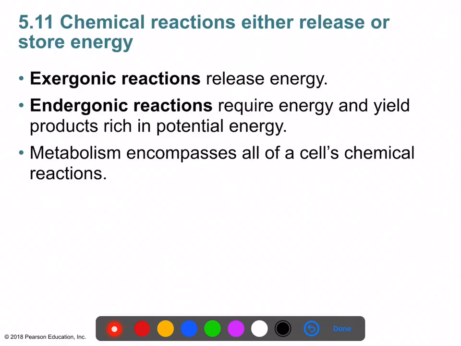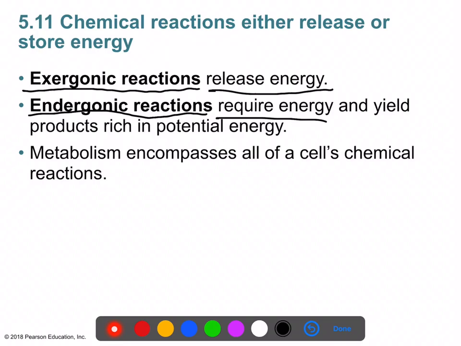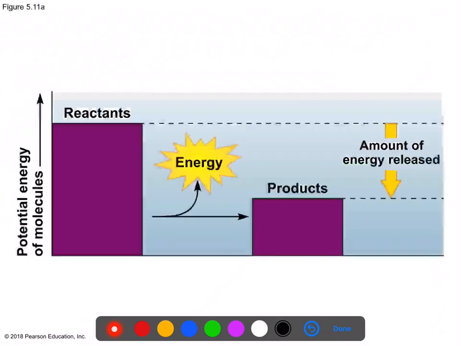Okay, so let's recap the vocabulary we just applied there. Exergonic reactions are reactions that release energy. Endergonic reactions require energy, and they give you products that are rich in potential energy. They have more energy. And remember where that energy is stored? It's stored in chemical bonds. Okay? So a cell is constantly creating bonds, breaking bonds, and the sum of all of those endergonic and exergonic reactions is what we generally term your metabolism.